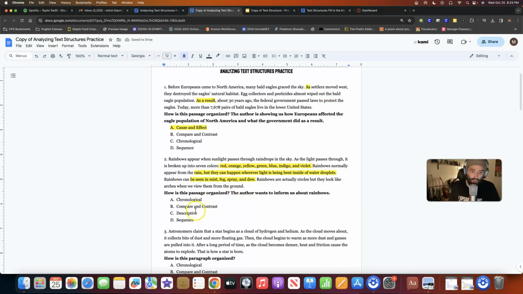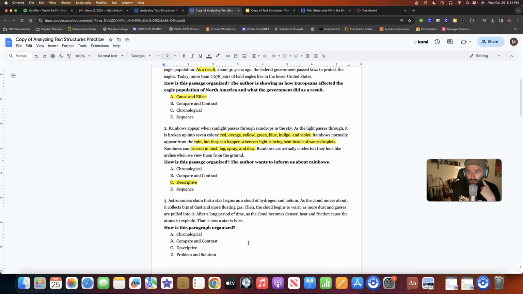And so here we would have the descriptive type of text structure. And it's that simple, but I need us highlighting and I need us writing out the main idea or the purpose of this passage.